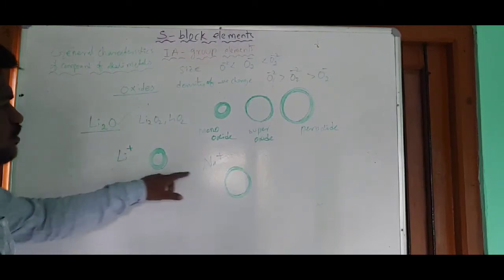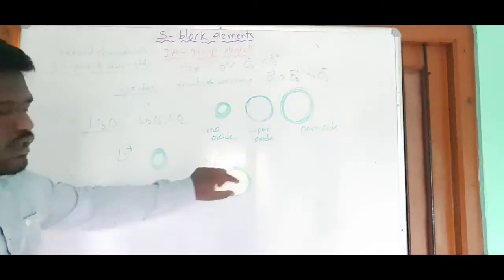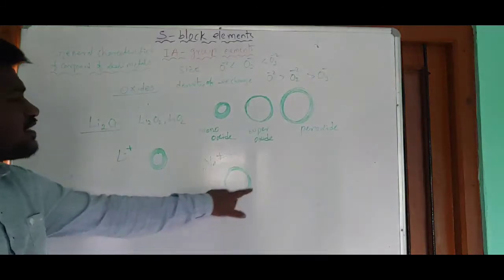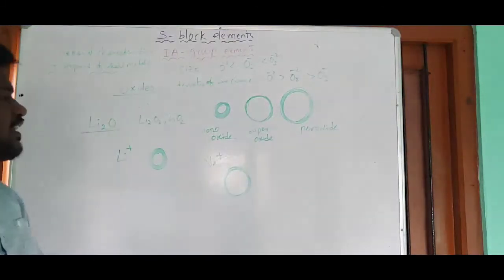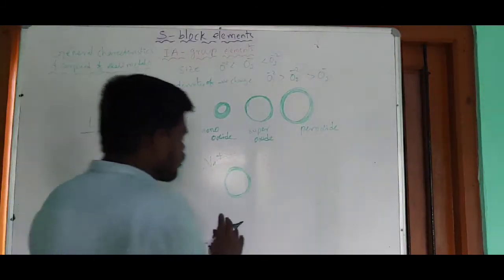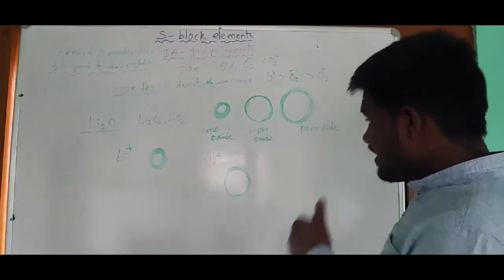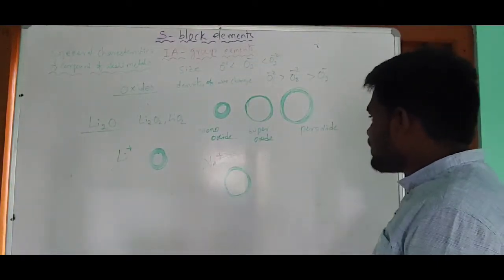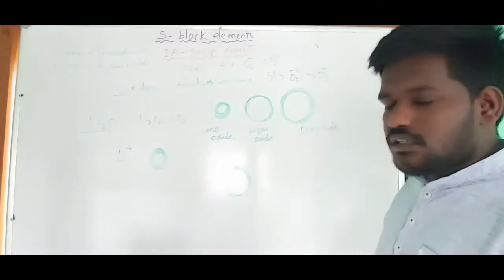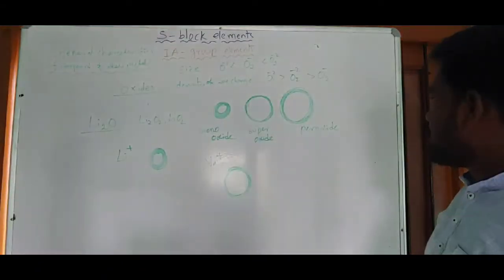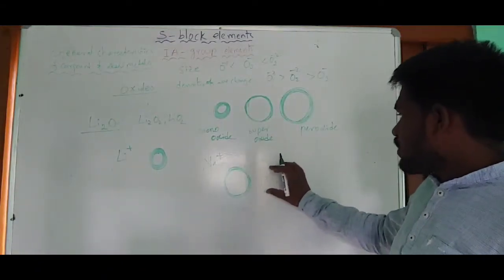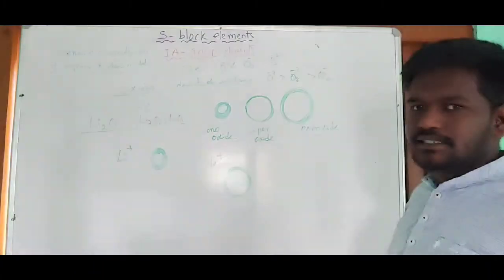Compared with the lithium ion, sodium ion size is more, and the next one, the positive charge field is less. So now, in order to neutralize this one, it needs an anion with a little bit larger size, and the next one, the negative charge cloud also is less.